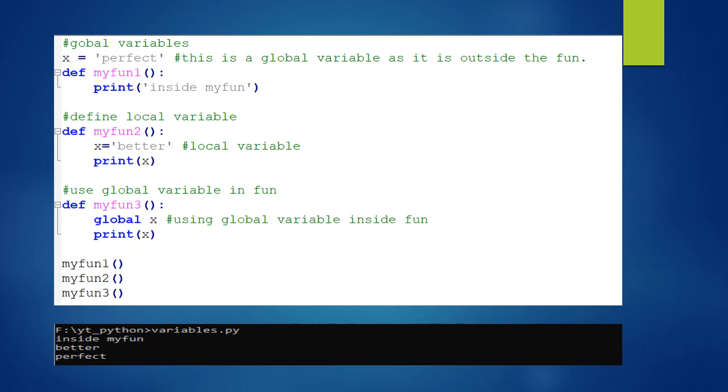In myfunc3, I used the global variable x, with x equal to perfect. I printed that value and it gives me the global variable value, which means a global variable can be used outside the function and also inside the function.